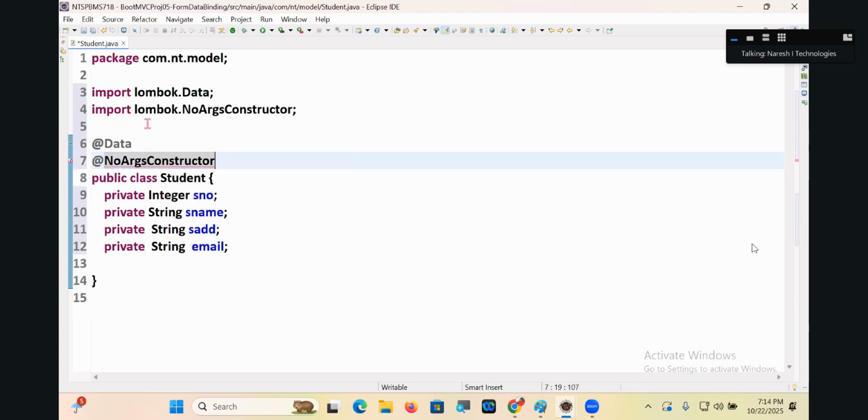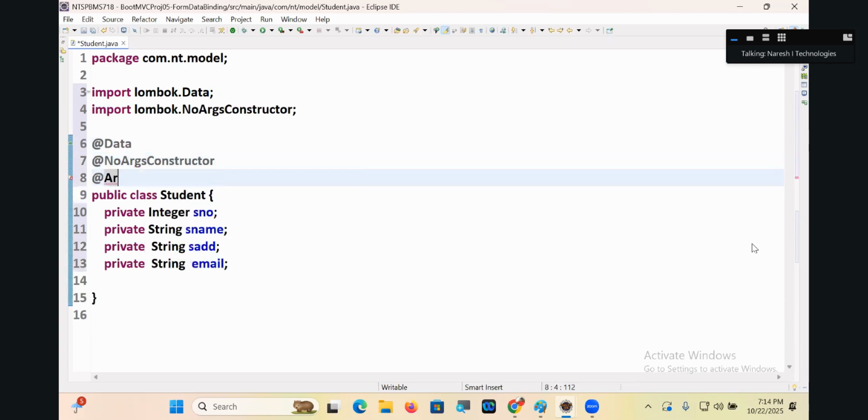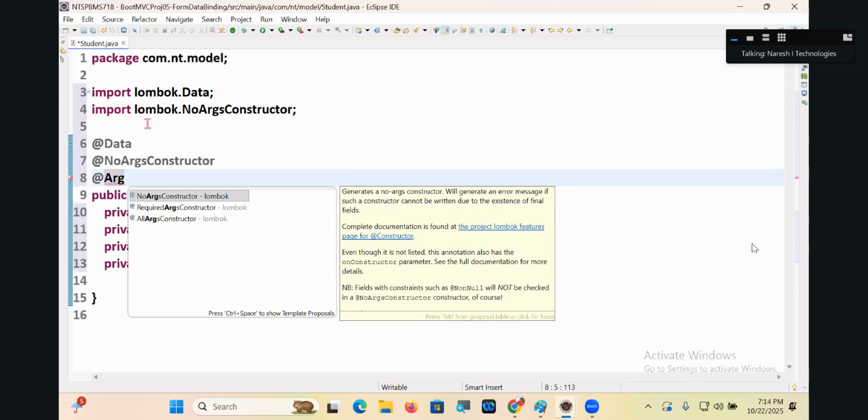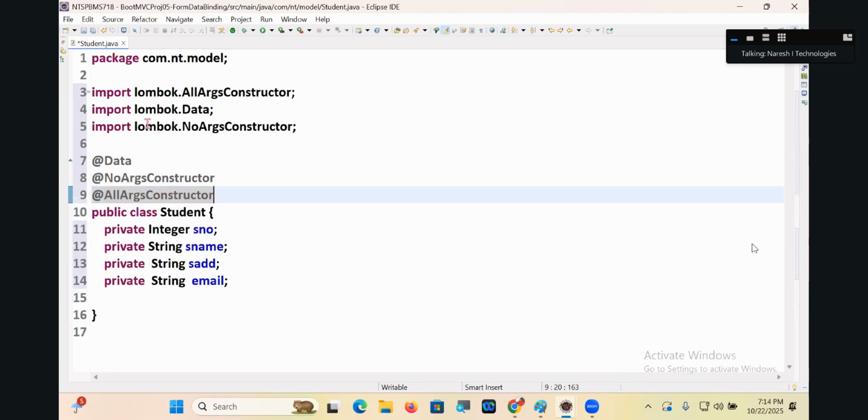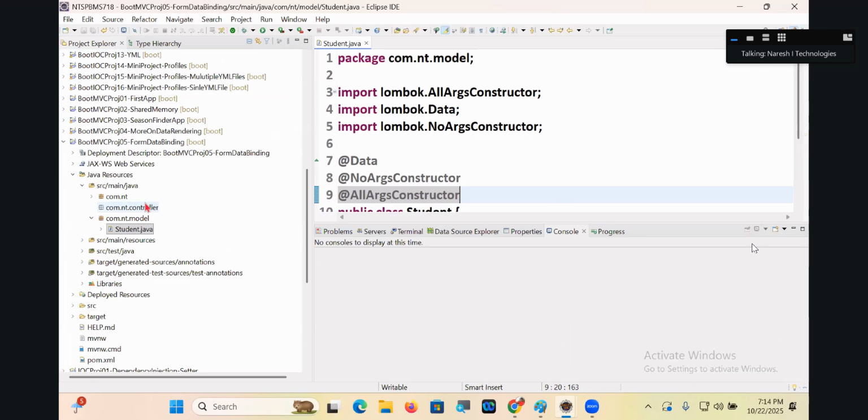@NoArgsConstructor, @AllArgsConstructor. No arg means zero params. All arg means this. Okay, that's fine. We are ready with the model class.